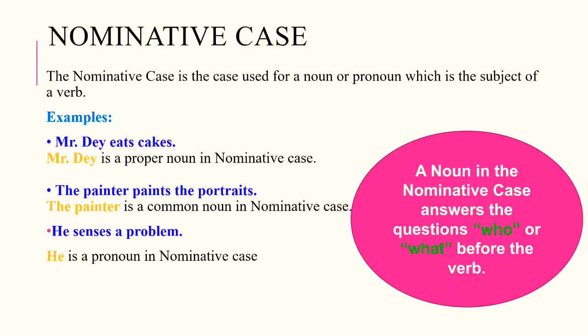Next, he senses a problem. Here, he is a pronoun in nominative case. So, we can say that a noun in the nominative case answers the questions who or what before the verb.